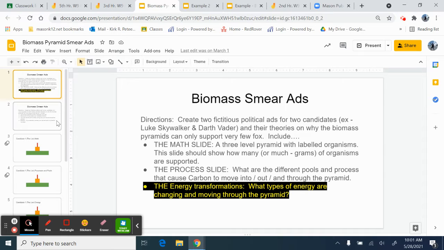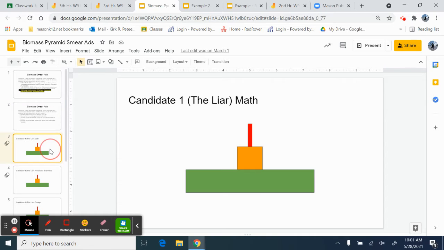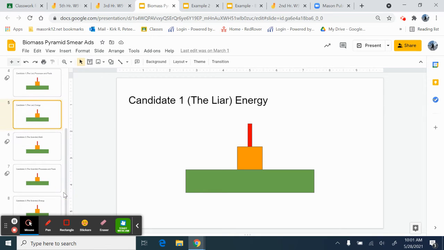So there's going to be two different people for this. One person is going to be totally wrong, and the other person is going to be totally right. You should have a maximum of 6 slides for this ad. The first set of slides I put down as the liar, the person that is going to be totally wrong. You're going to have a slide that shows what's going on in terms of the math, Slide 2 is the processes and pools and how they're involved, and then finally how the energy is involved. And this is all someone that is totally wrong. Then we have somebody that's totally right, with the accurate information.